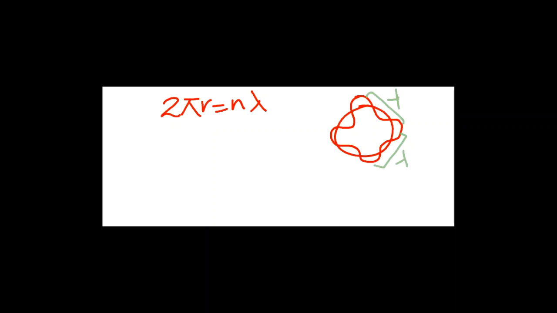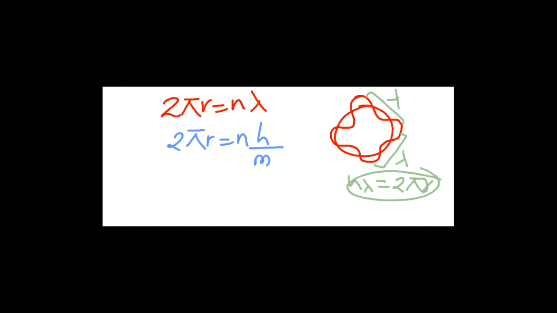Number of wavelengths, n lambda, is equal to the circumference of that orbit, that is 2 pi r. n lambda is equal to 2 pi r. So in place of this, you can write 2 pi r is equal to n h by mv. Lambda is equal to h by mv, just now we have written. Or mvr is equal to nh by 2 pi. Just by rearranging this, you will get this expression.